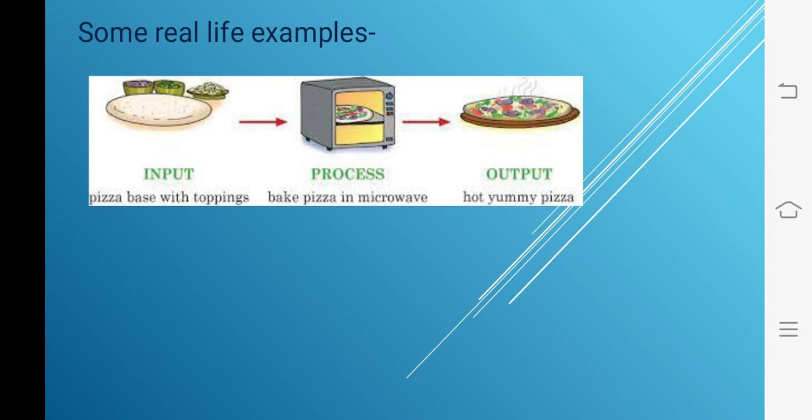We start the microwave oven button and the microwave oven starts to bake the pizza. This is called processing, and after a specific time the pizza will be baked and we will get the hot yummy pizza. So children, in this also the microwave oven is working on the basis of the IPO cycle.